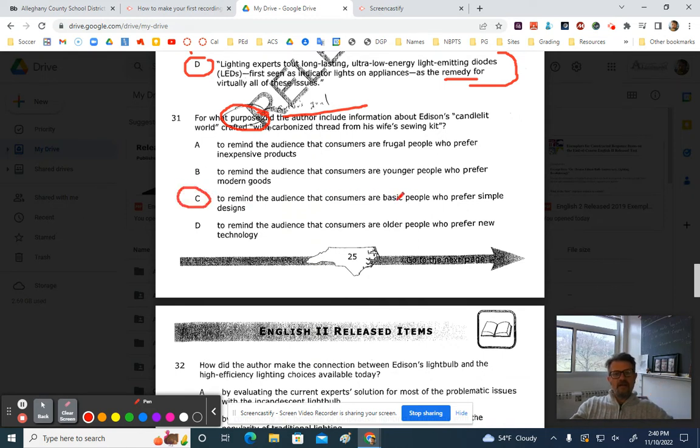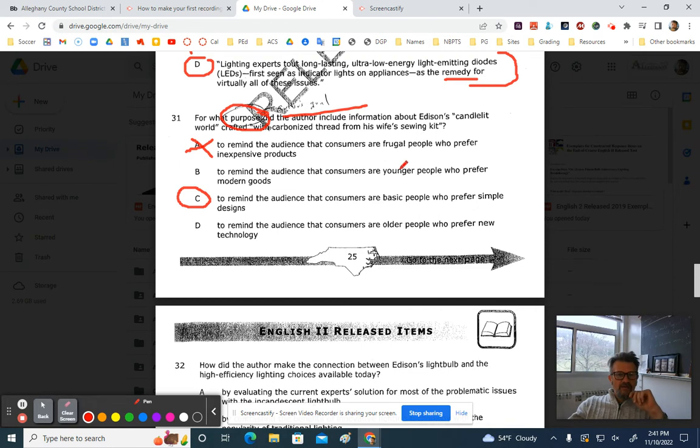To remind the audience that consumers are basic people who prefer simple designs. Does that all check out? Yeah, it's a very simple design made only with carbonized thread from his wife's sewing kit. Let's look at the other answer choices. To remind the audience that customers are frugal people who prefer inexpensive products. Okay, that's actually not true from the article. People are willing to pay more for Edison's bulb because they like it, even though it will cost them more money. Right, so we're going to put a strike over that.